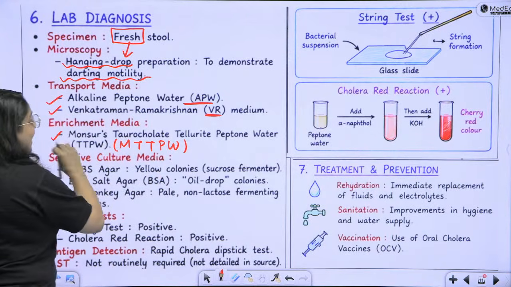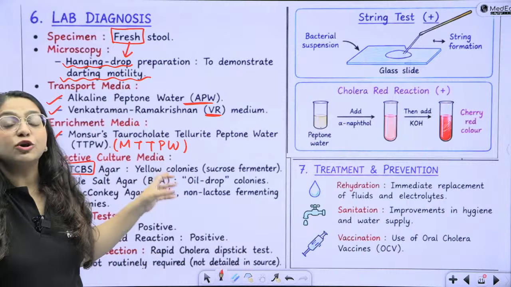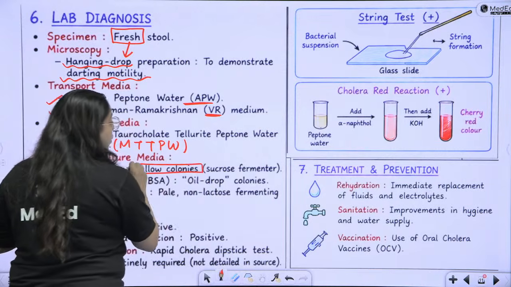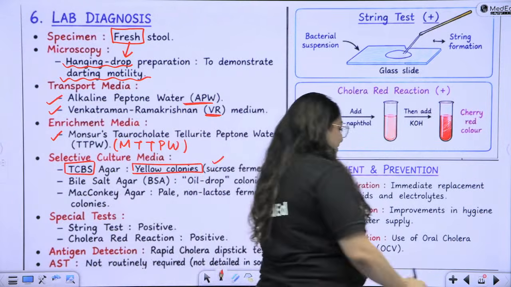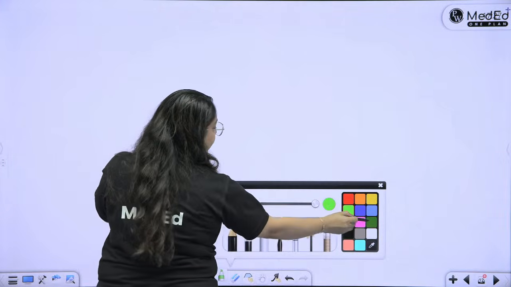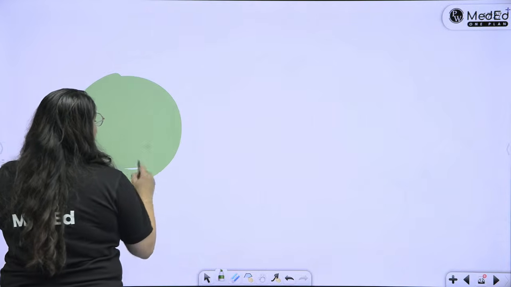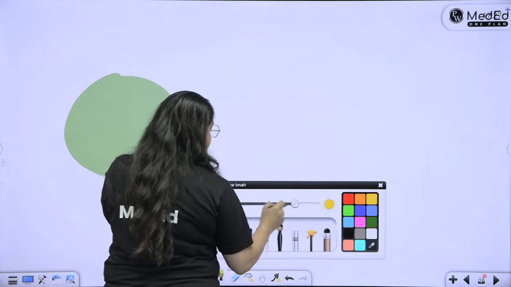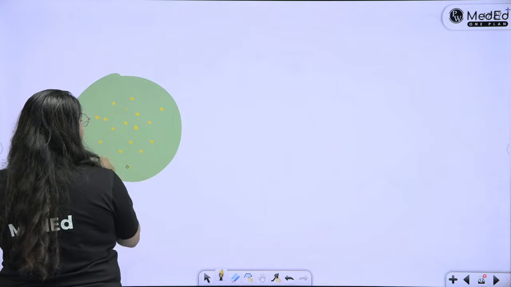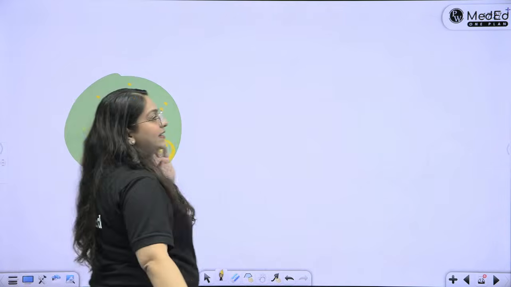Then selective culture media, TCBS agar, which is thiosulfate citrate bile salt sucrose agar. Okay, please write the full form. And on this, we see the yellow colonies, the sucrose fermenting yellow colonies. Very, very important. So I would suggest that you draw this in your answer sheets in your exams. Make a green colored agar and then on that you draw the yellow colored colonies and write that these are the yellow colonies on the TCBS agar of Vibrio cholerae.